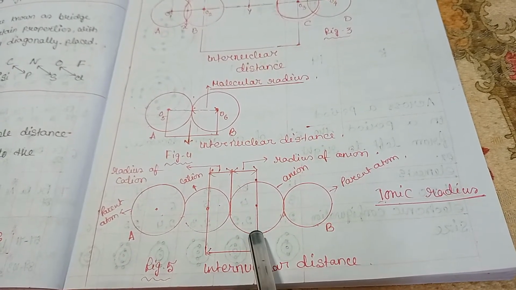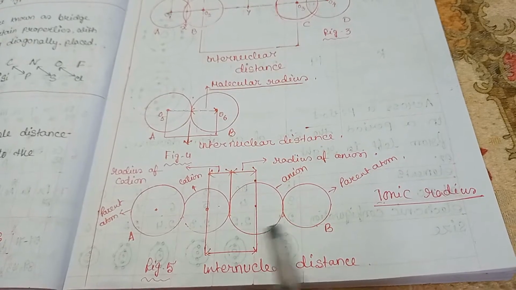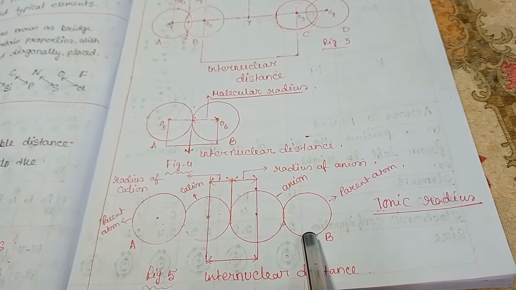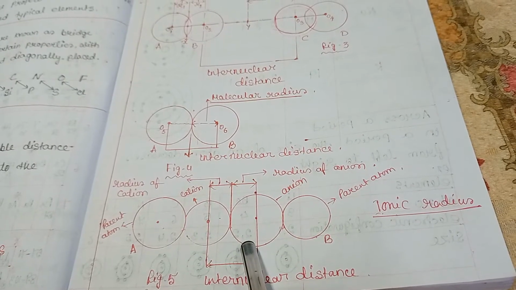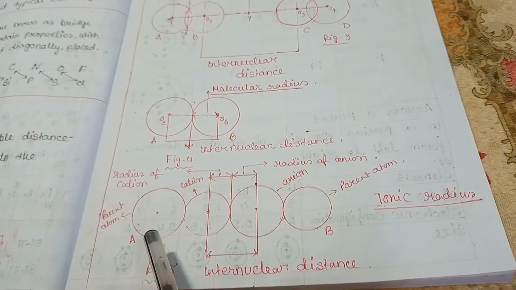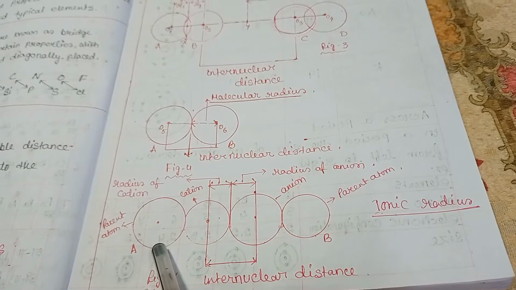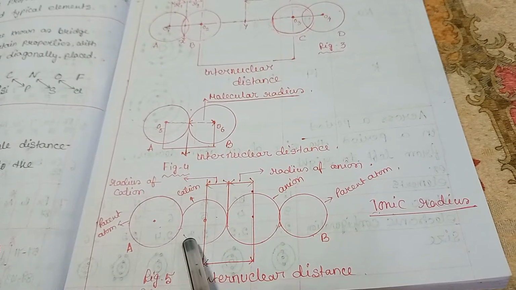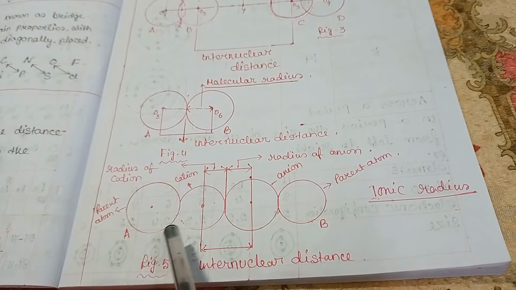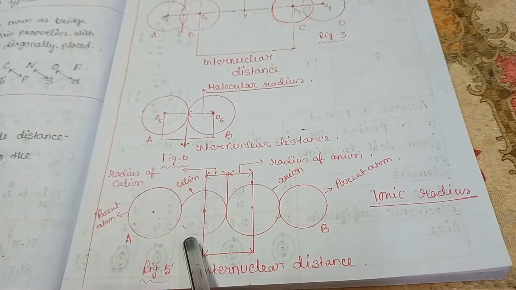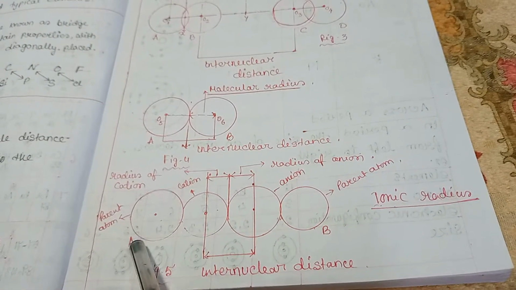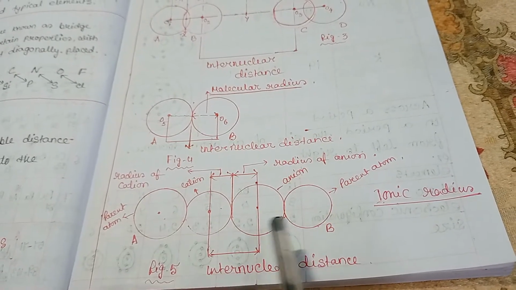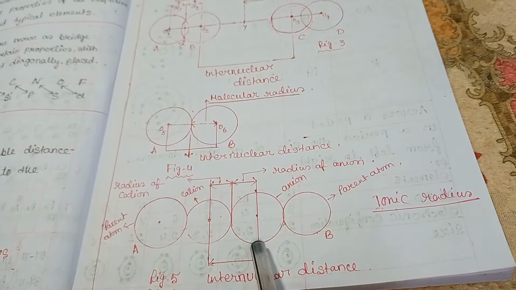And anion is greater than parent atom. This is parent atom and this is anion. So, an anion is greater than parent atom, but cation is smaller than parent atom. This is cation and parent atom. So, cation is smaller than parent atom. A and B are parent atoms, and these are cation, and this is anion.